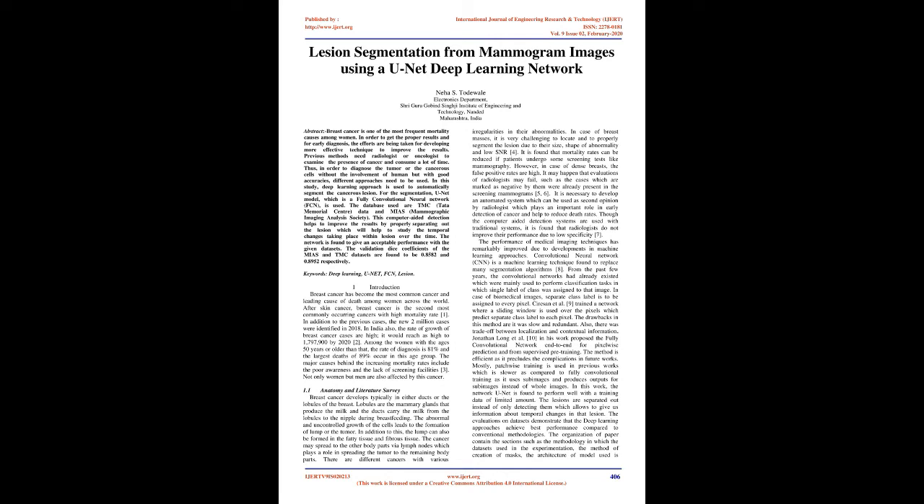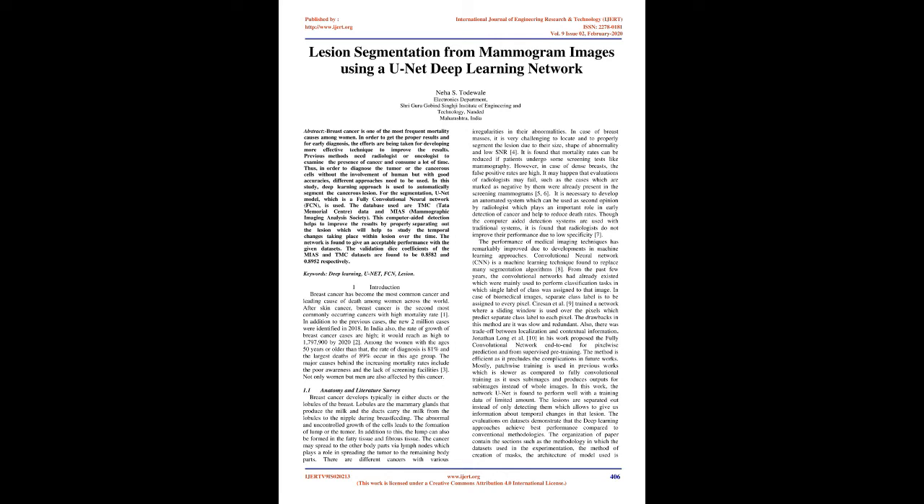Previous methods need a radiologist or oncologist to examine the presence of cancer and consume a lot of time. Thus, in order to diagnose the tumor or the cancerous cells without the involvement of humans but with good accuracies, different approaches need to be used. In this study, a deep learning approach is used to automatically segment the cancerous lesion. For the segmentation, the UNet model, which is a fully convolutional neural network, FCN, is used.